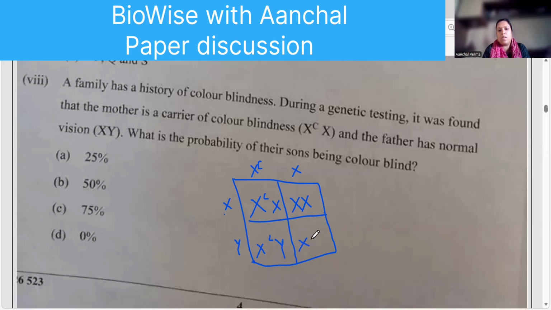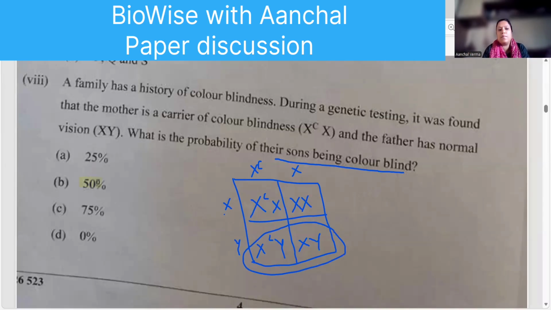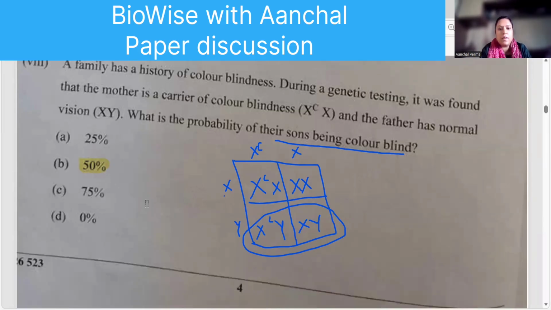Now the question is, what is the probability of their sons being colorblind. So there are two sons. Out of two sons, one is colorblind. So the answer is 50% of the sons are colorblind. Okay, 50% of the sons are colorblind.